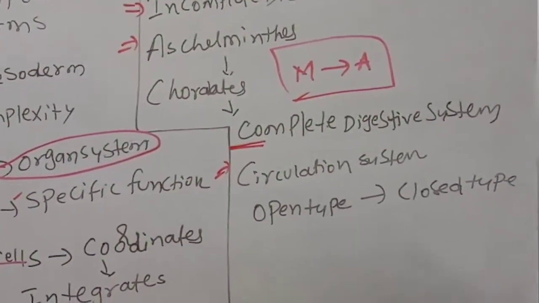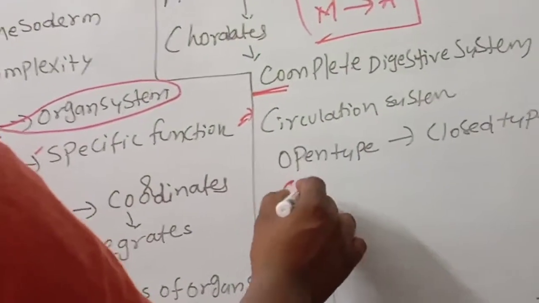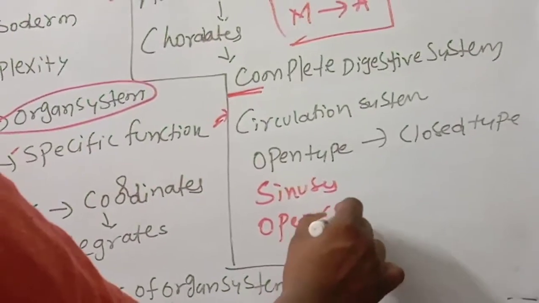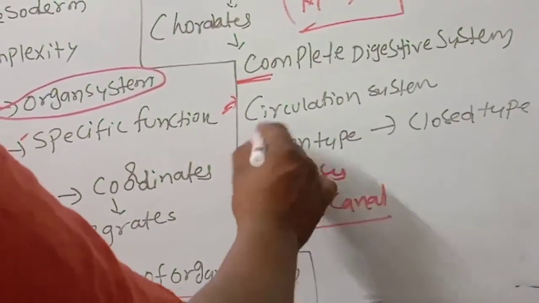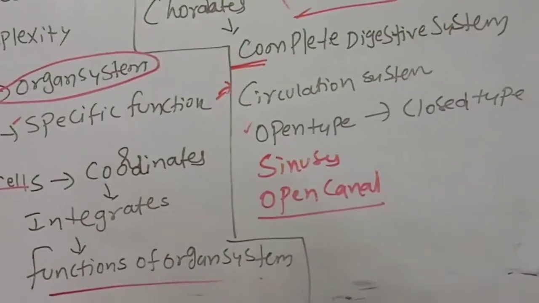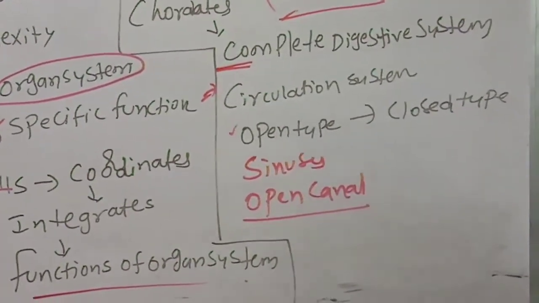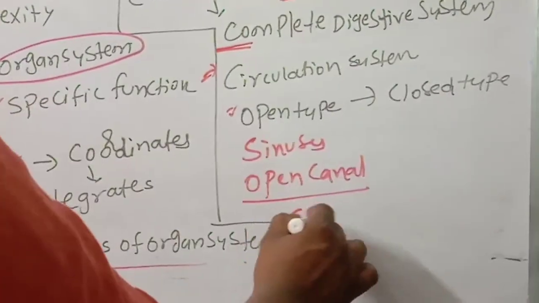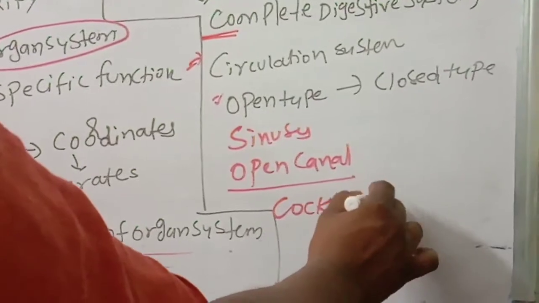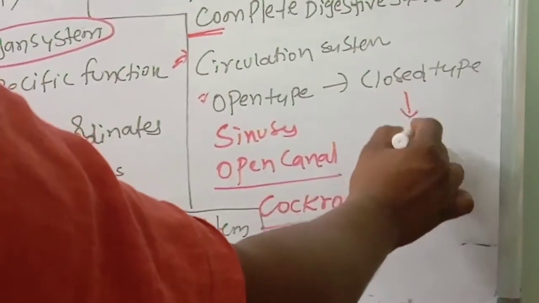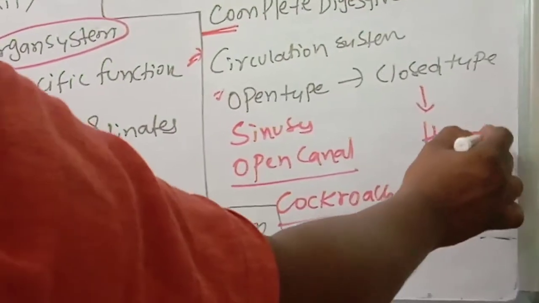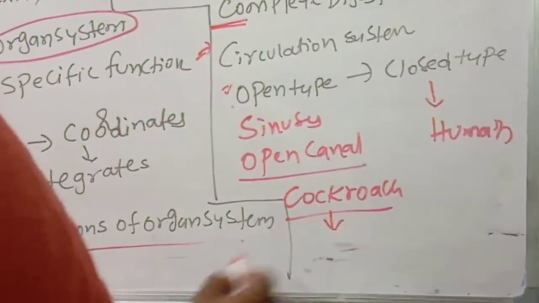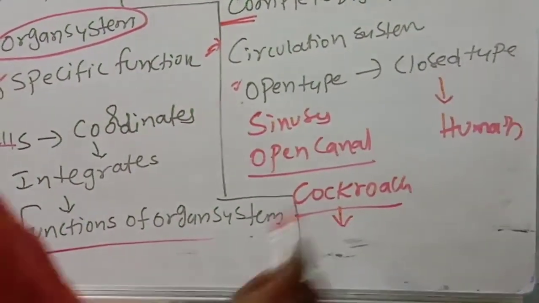For example, the blood flows in sinuses, or open canals. Sinuses are open, without any blood vessels, and the blood flows in them. Such a circulation system is a simple organ system, the open type, which we can see in insects like cockroaches. But in the closed type, if we see humans, here also there is an organ system, but the complexity is greater.